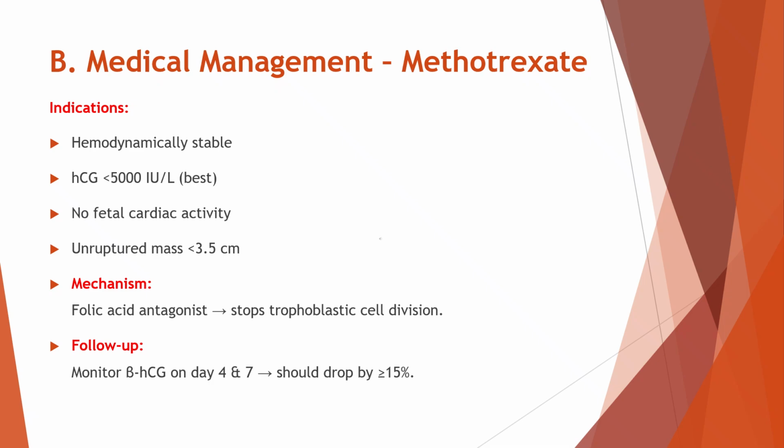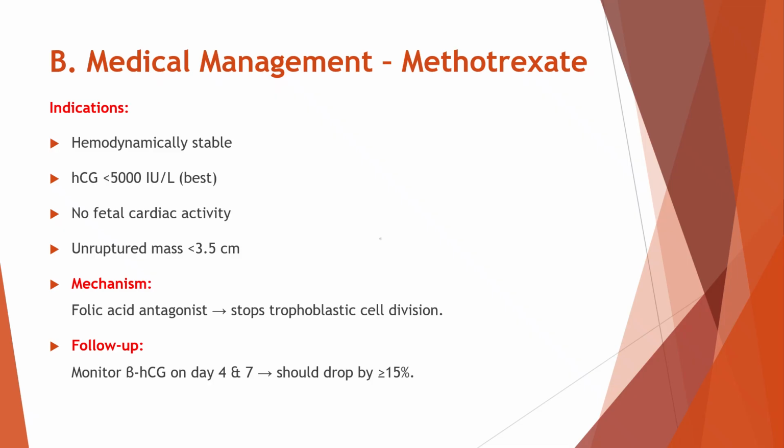Methotrexate works as a folic acid antagonist. This means it blocks folic acid, which is needed for trophoblastic cells to divide and grow. By stopping this cell division, the ectopic pregnancy tissue gradually shrinks and gets absorbed by the body.